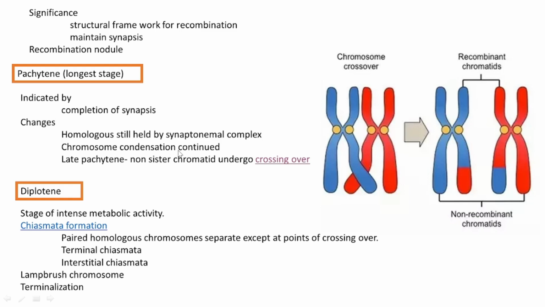Because of that, the chromosomes appear more packed during the pachytene stage. Okay, and by the late pachytene, the homologous chromosomes that formed the synapsis with the help of the synaptonemal complex, their non-sister chromatids undergo crossing over.